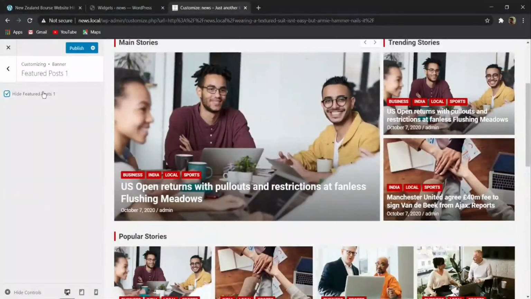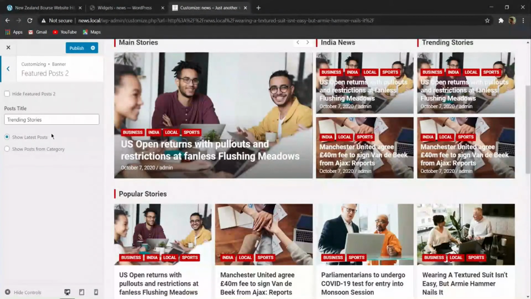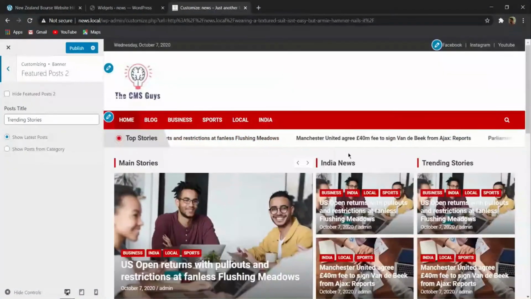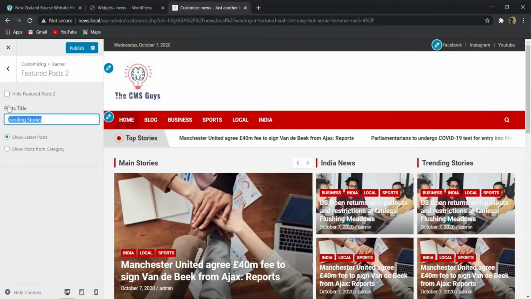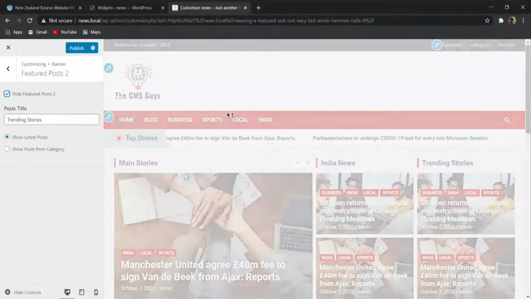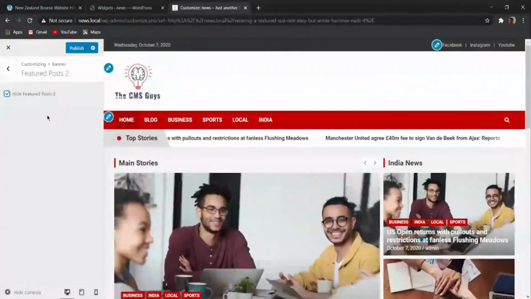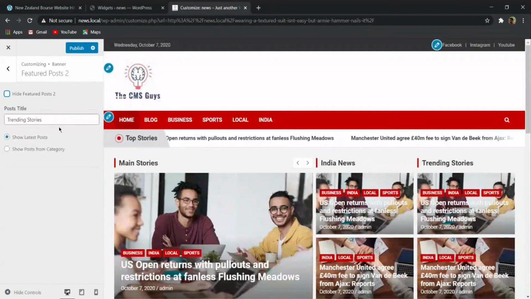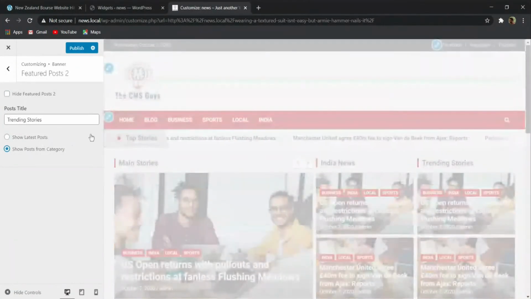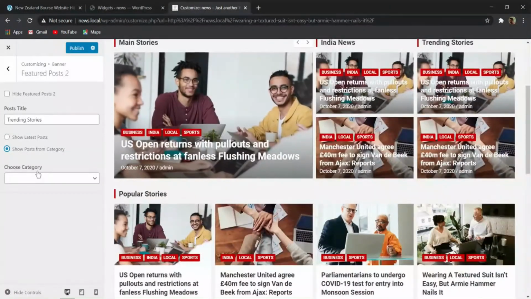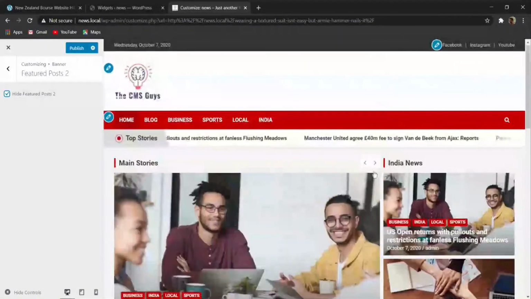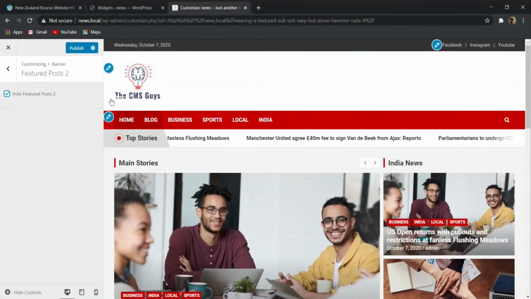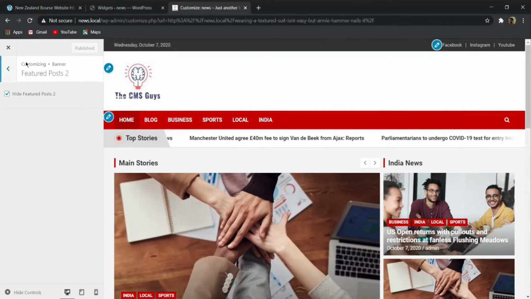In this way feature post 2 also works like this. In the same way here also you can give a different title. If you want to hide this one, you can hide it. If you want to change its name, you can change it. And if you want a different category post to appear here, you can do that also. Let me hide this one, because you can see that this is looking very good. So I will hide feature post 2, and then click on publish.